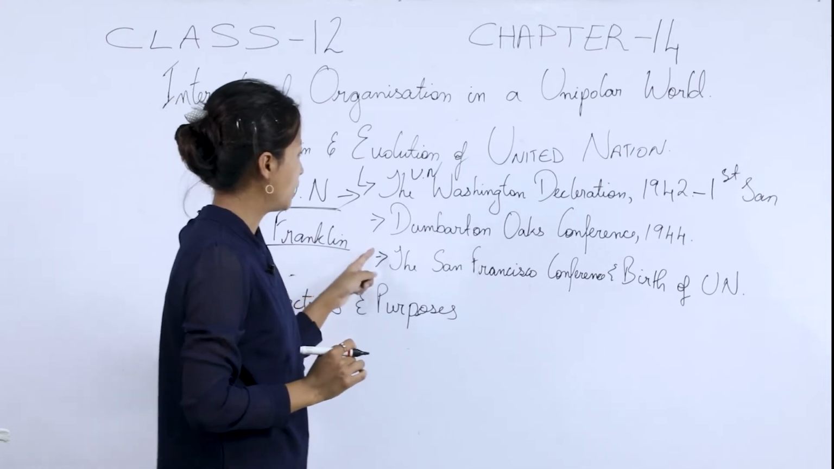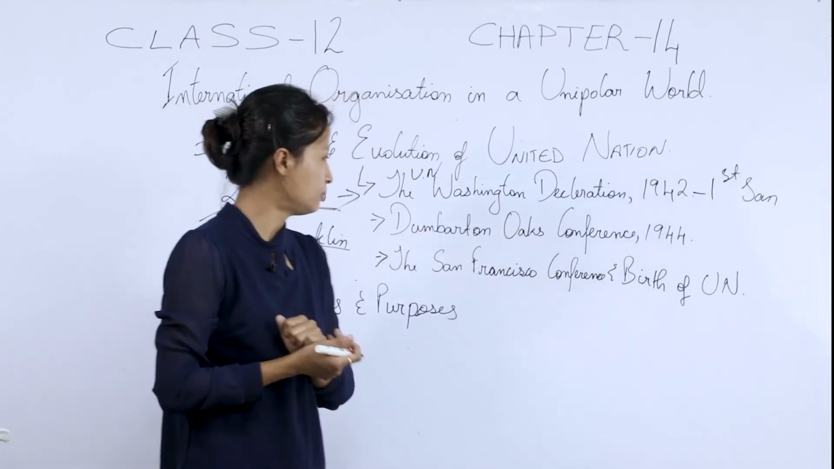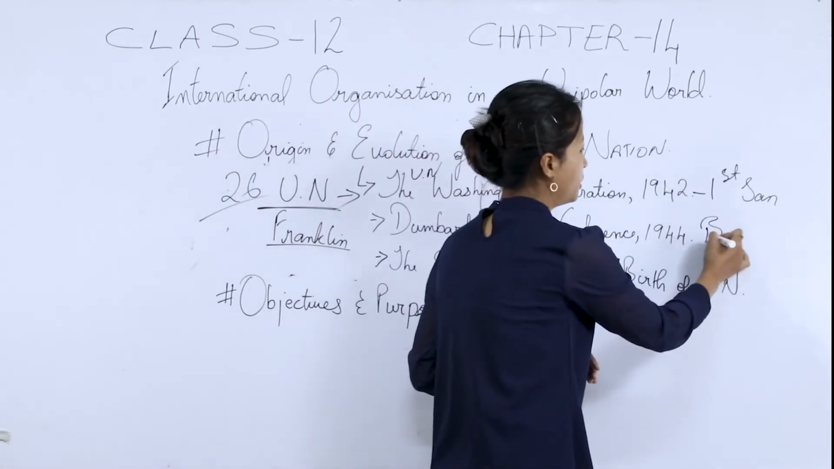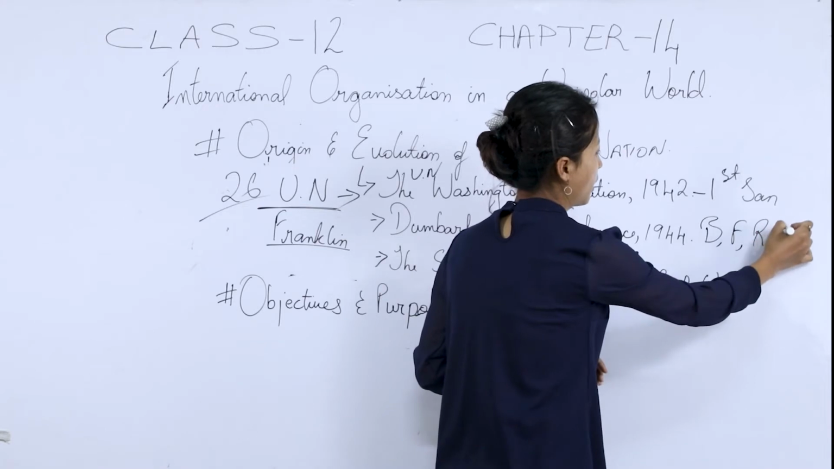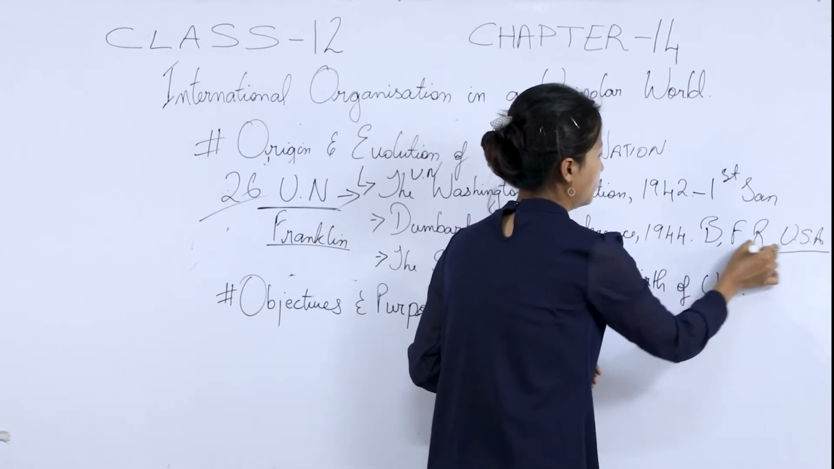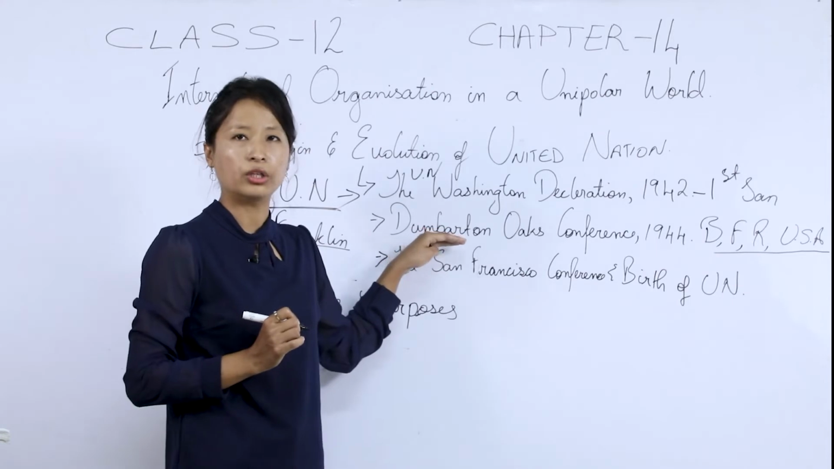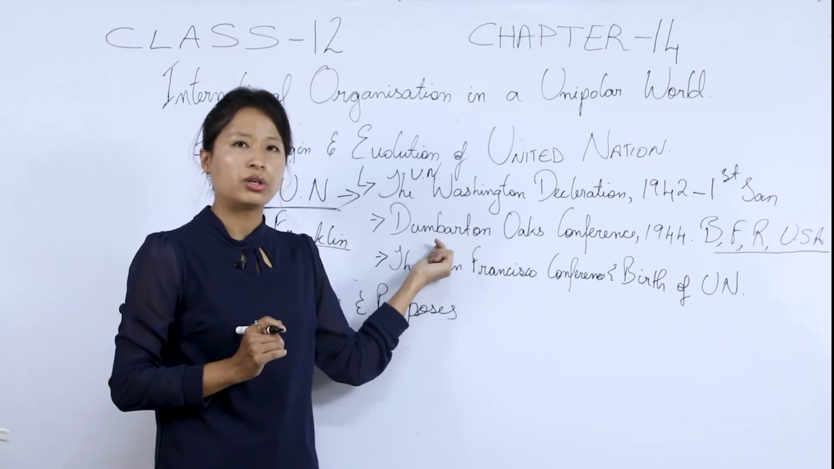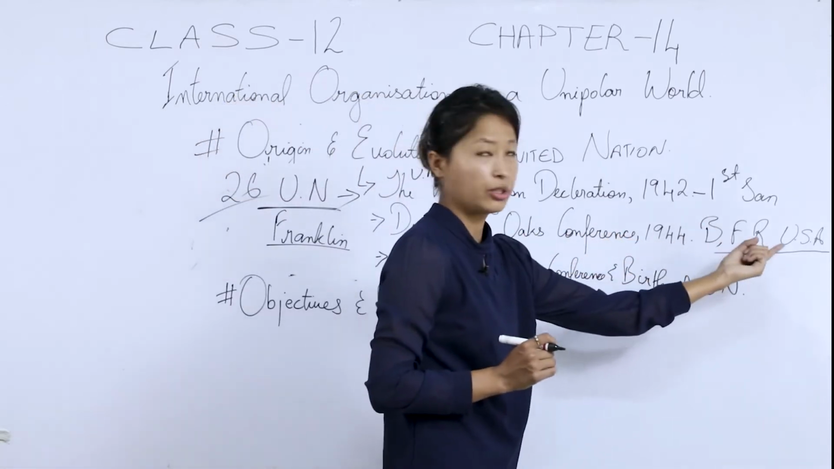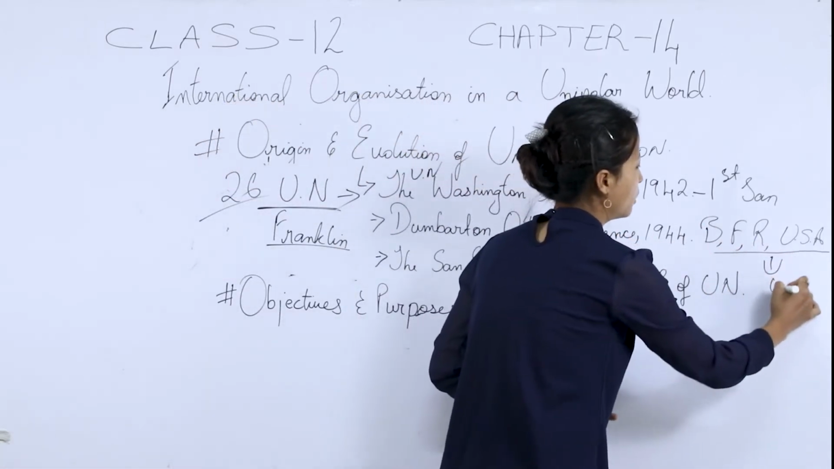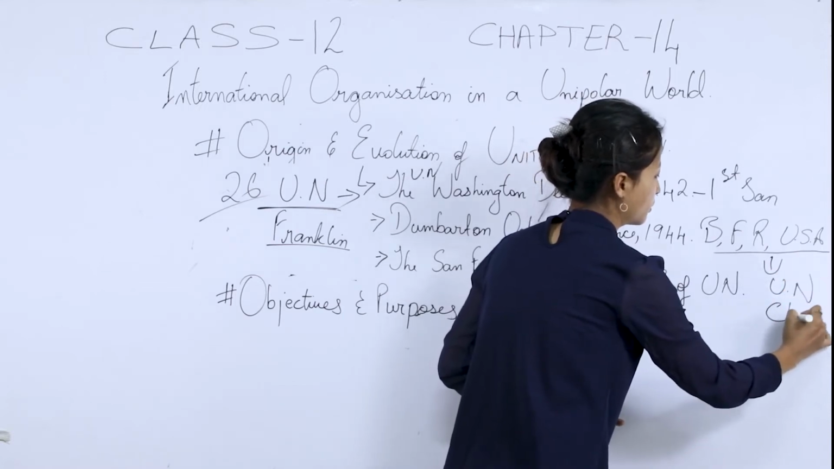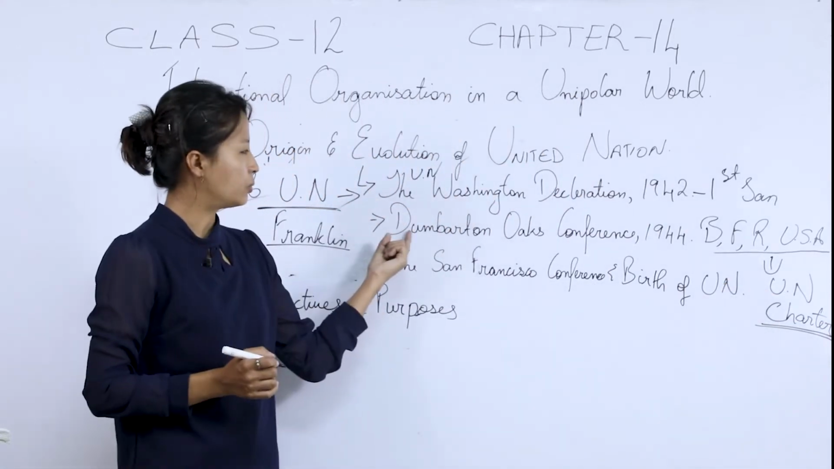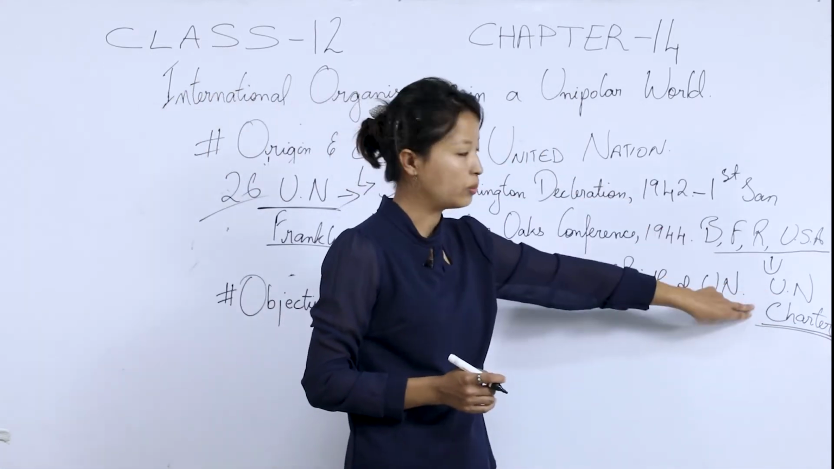Okay. Now, the second is the Dumbarton Oaks Conference. Here, 4 major countries: Britain, France, Russia, and the United States of America. These 4 countries met at Dumbarton Oaks, which is near Washington. Now, the importance of this conference is that these 4 major countries formulated the UN Charter.